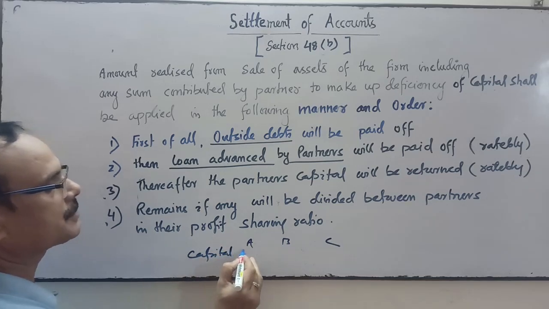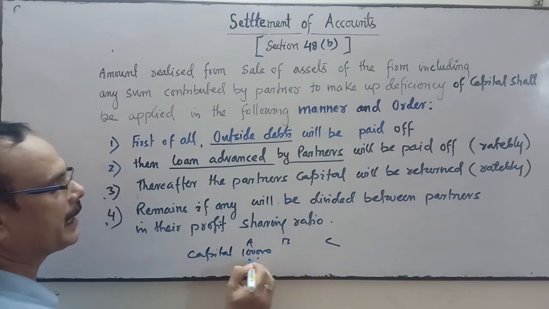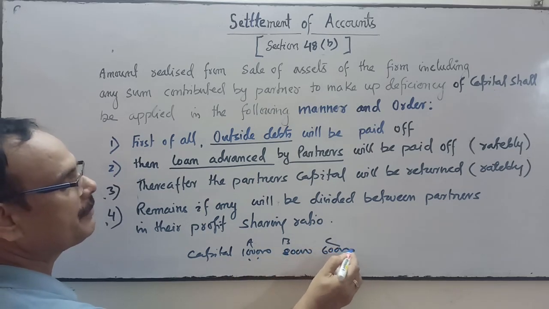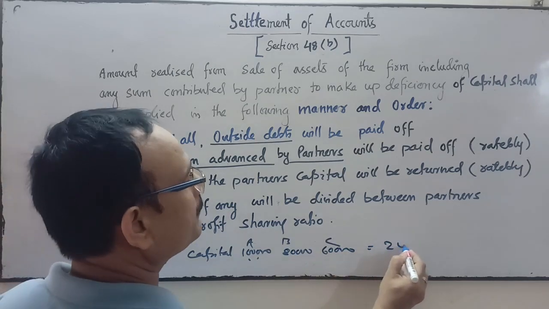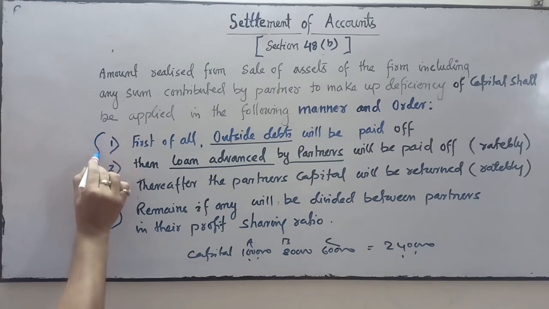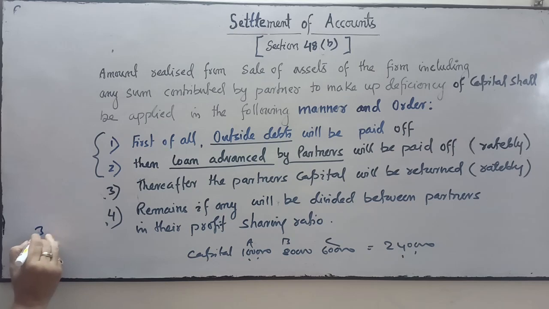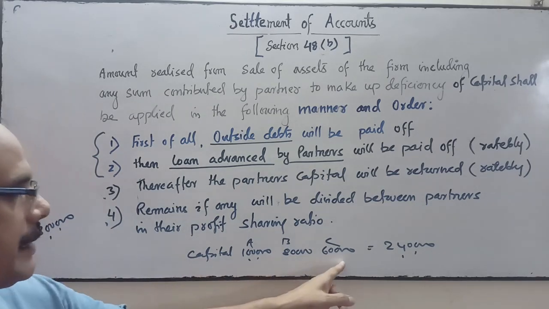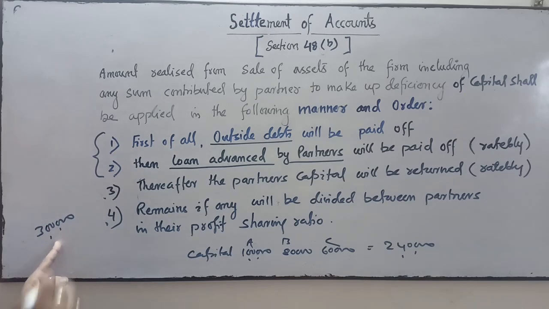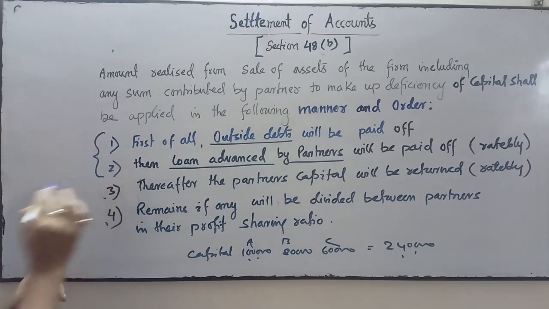Their capital balances on the date of dissolution are 1,80,000 and 60,000 respectively. So total capital is 2,40,000. But if the firm has a sufficient amount, suppose 3 lakhs, then the firm can pay the 1,80,000 and 60,000 to them, because the firm has more than this amount after the payment of first and second.